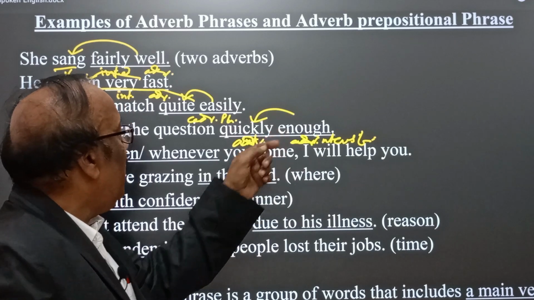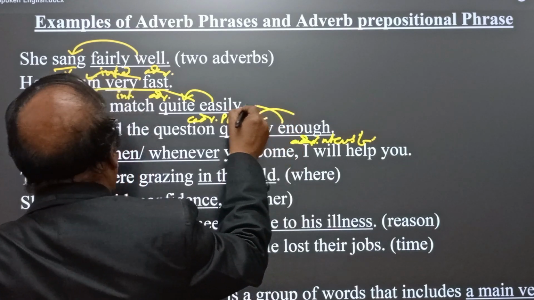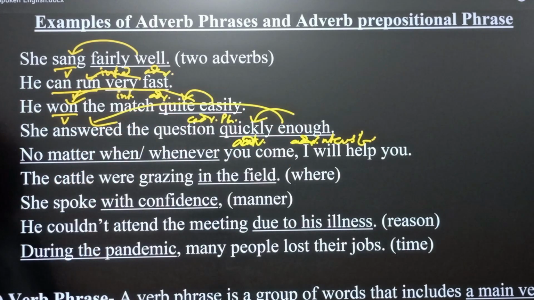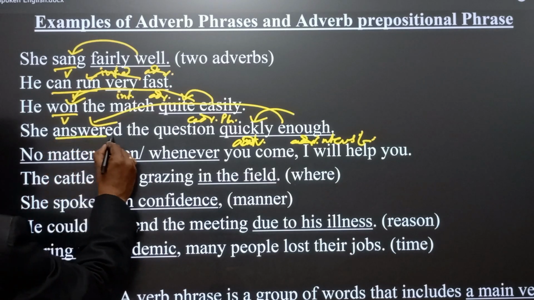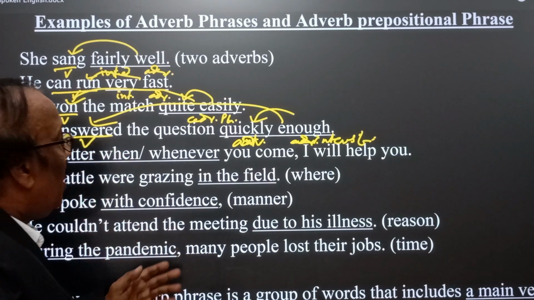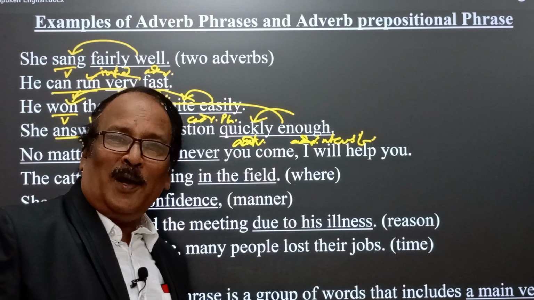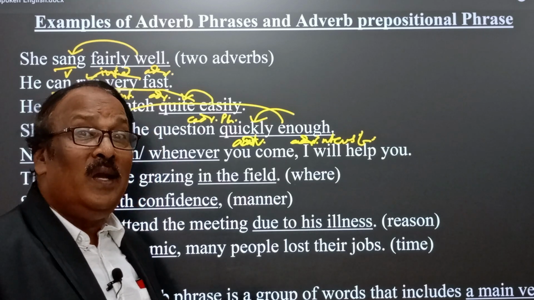Enough qualifies quickly, and both qualify the verb answered. She answered how? Quickly enough, not enough quickly, quickly enough.